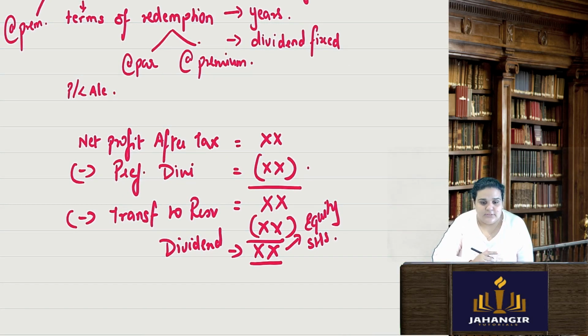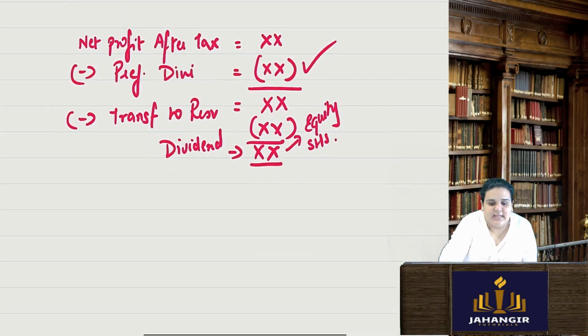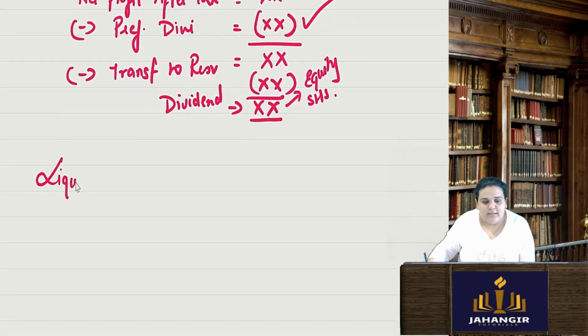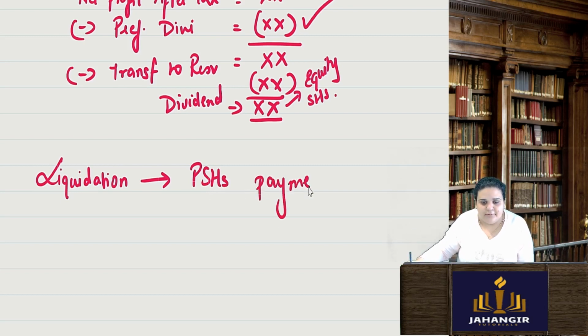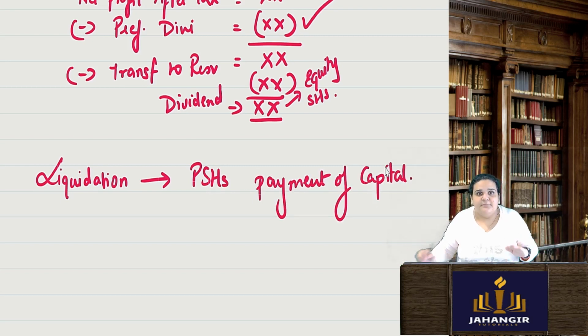Now preference shares also have two preferences. One preference I explained is dividend. The second preference is at the time of liquidation. When the company liquidates, the preference shareholders get a preference over equity shareholders for the payment of capital. At the time of liquidation, first preference share capital holders will be paid back their capital, and later on it will be distributed to the equity shareholders. So in these two matters they have the preference.